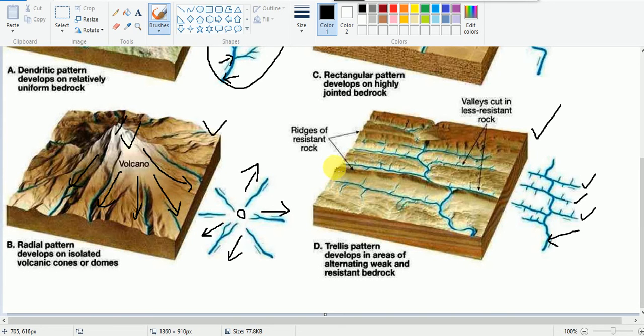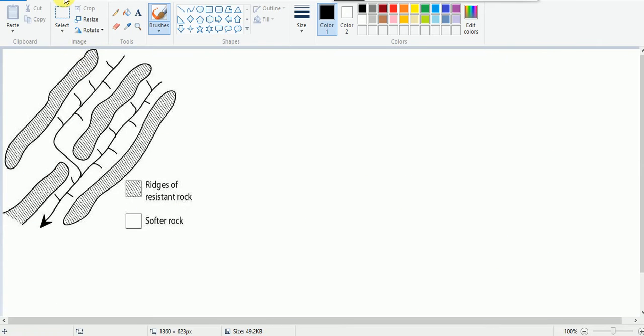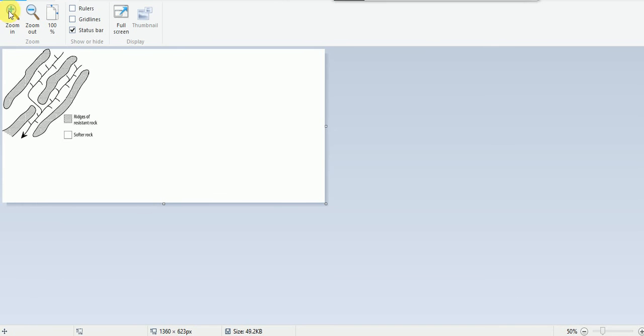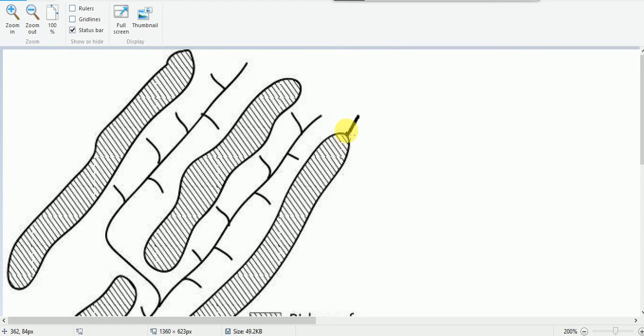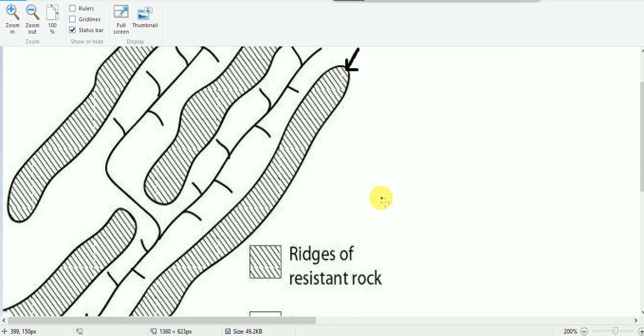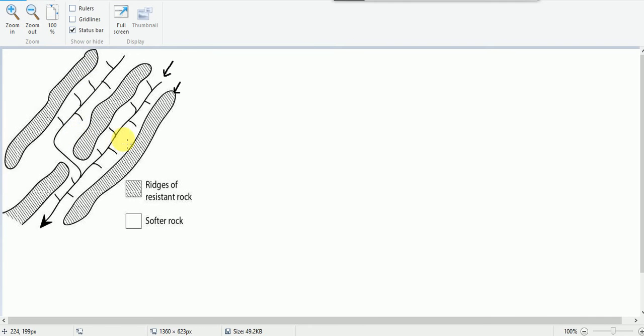Okay, see in this case, see here, this is a highland, and this highland is occupied by this hard resistant rock, and this is a valley occupied by the rivers, and this is covered with the soft rocks. Okay, as you will find here, so in this case, see here this is a band of this hard rock, and this is a band of soft rock, and accordingly the river follows this soft rock.